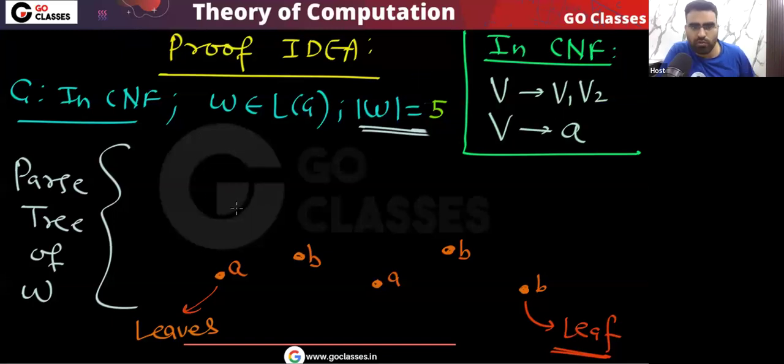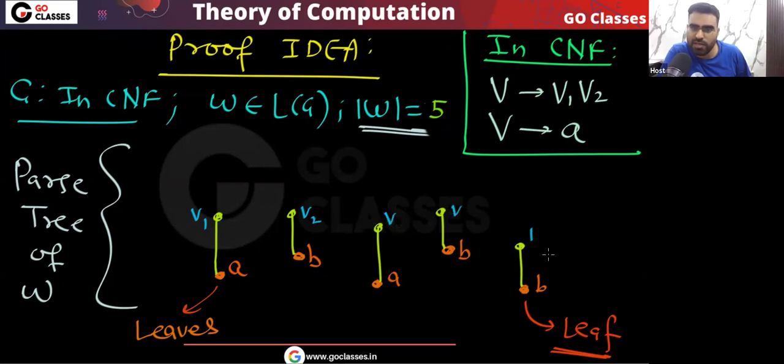Definitely some variable will be going to each of these. Now you can notice that these are variables. For example, this can be V1, this can be V2. They can be the same, they can be different. I don't care. Basically, these are the variables.